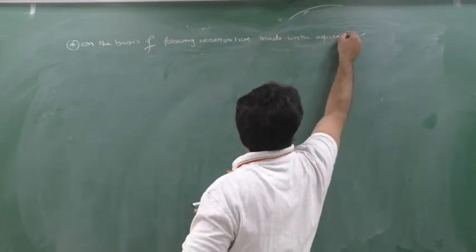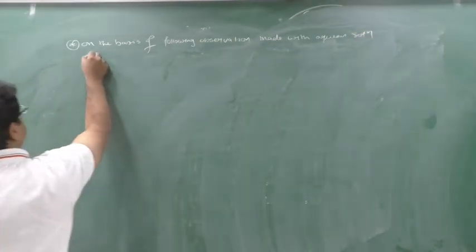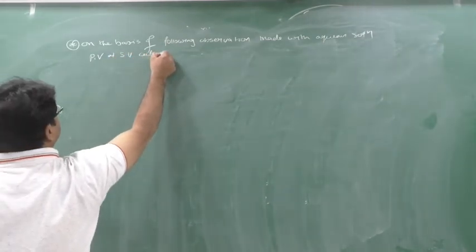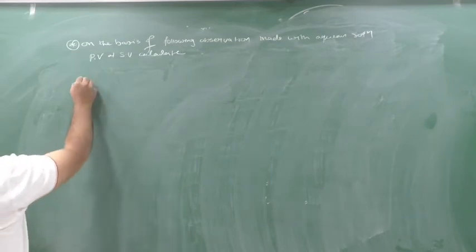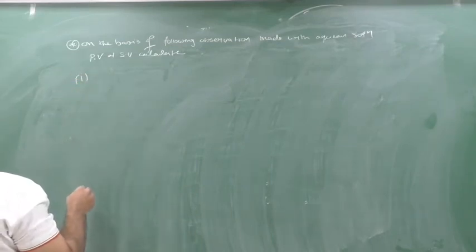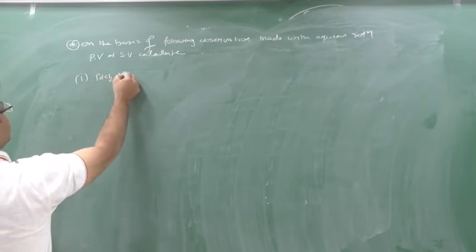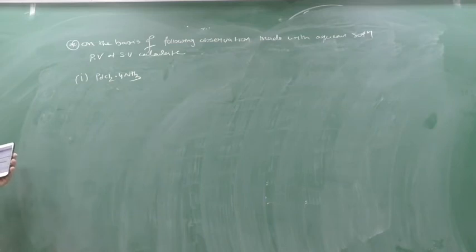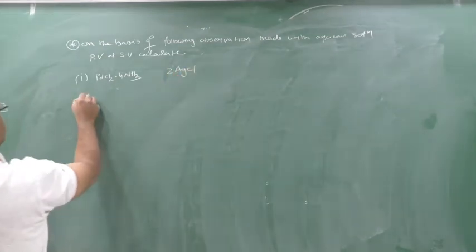They are asking you to find the primary valency and secondary valency. You have to calculate the primary valency and secondary valency. First, they have given the compound PdCl2 into 4NH3, and they have told the moles of AgCl precipitate per mole of compound with excess AgNO3. That means 2 AgCl has been liberated. Clear this part?